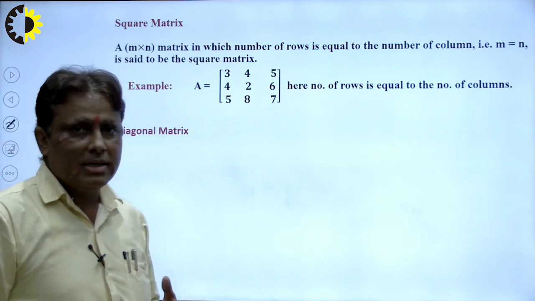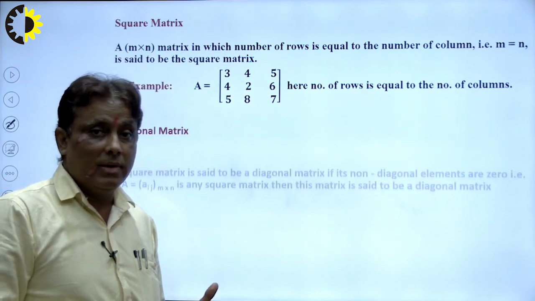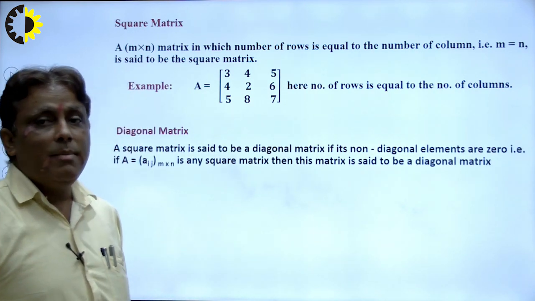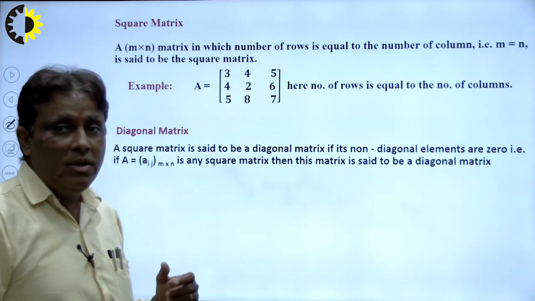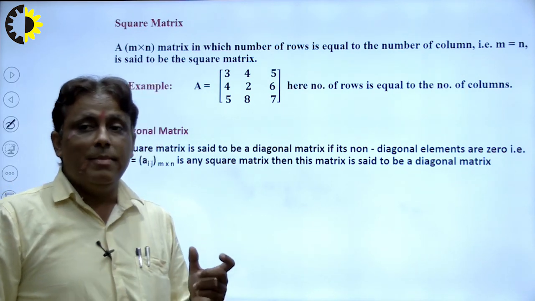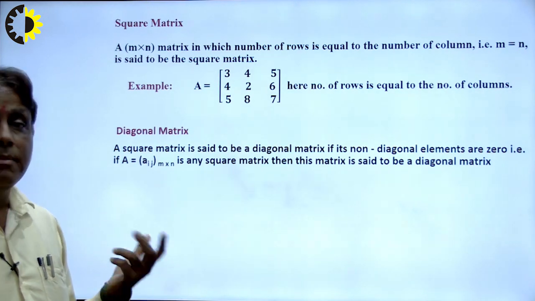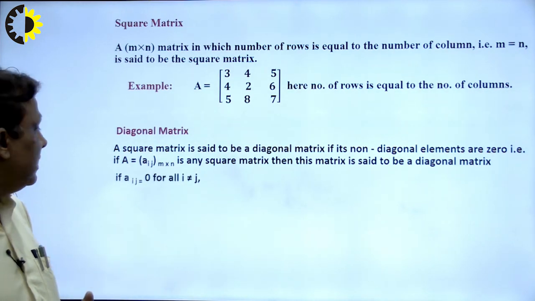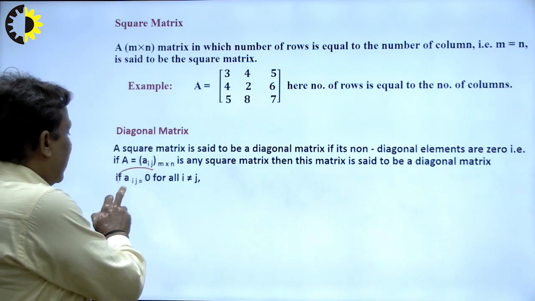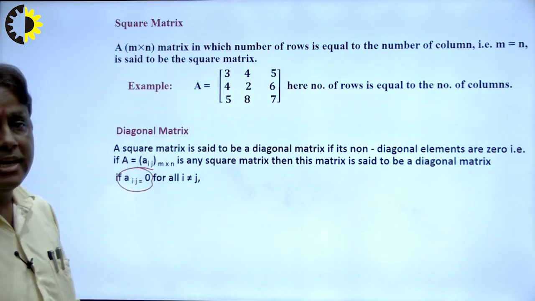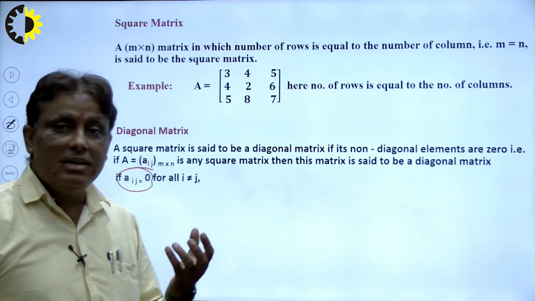Next is the diagonal matrix. Students study it at the 12th level. What is a diagonal matrix? A matrix is said to be a diagonal matrix if its non-diagonal elements are 0 while the diagonal elements are numbers, right. I write here Aij is equal to 0, that means non-diagonal elements, and Aii is the diagonal element.